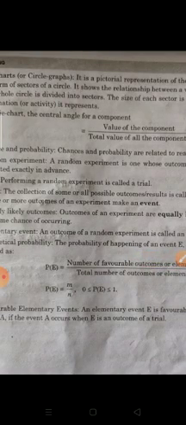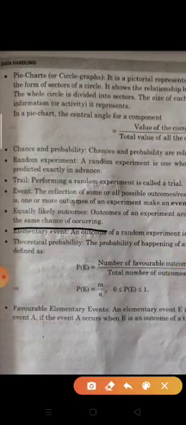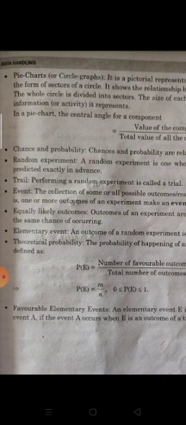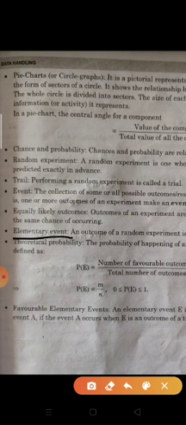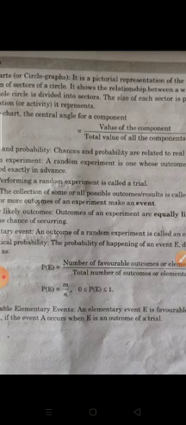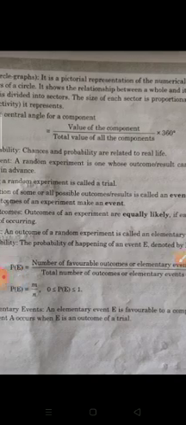Equally likely outcomes. Outcomes of an experiment are equally likely if each has the same chance of occurring. When the same chance applies to each outcome, those are equally likely outcomes. Elementary event. An outcome of a random experiment is called an elementary event. Whatever outcome comes from the random experiment we performed, that is an elementary event.